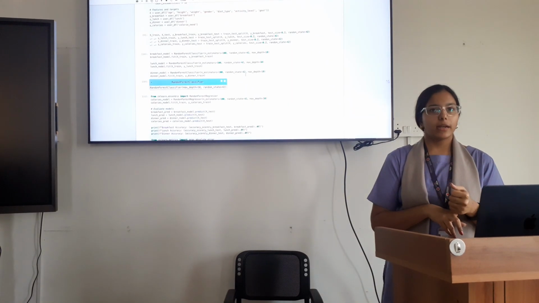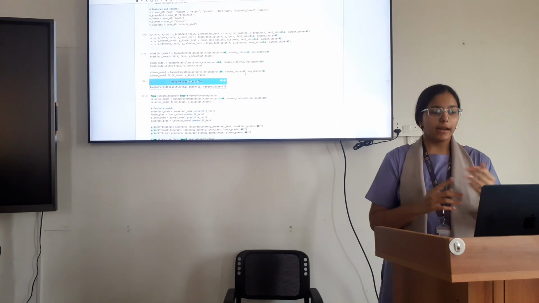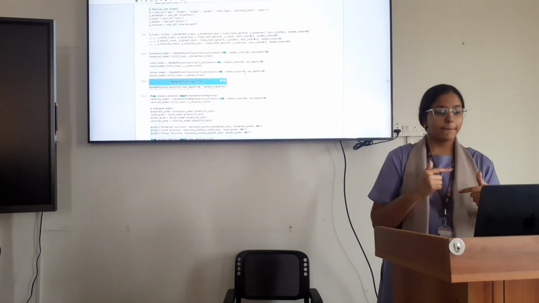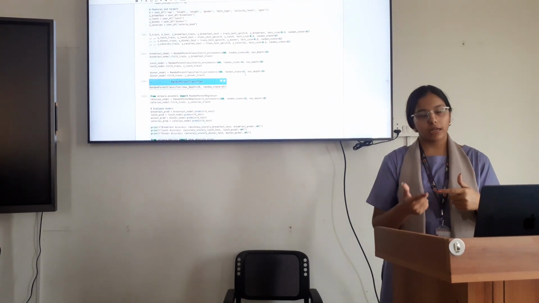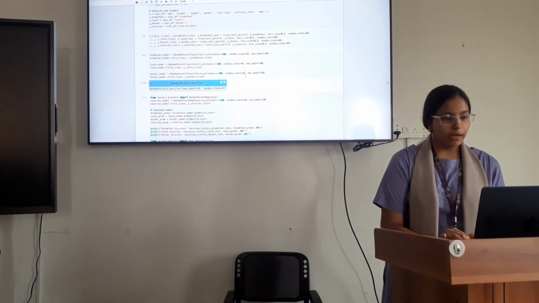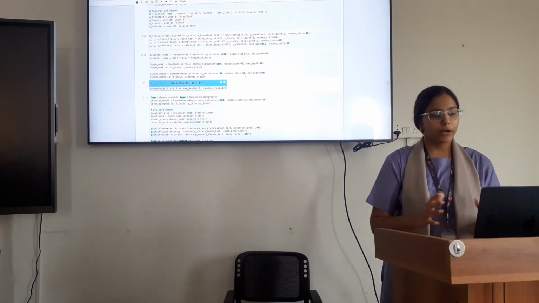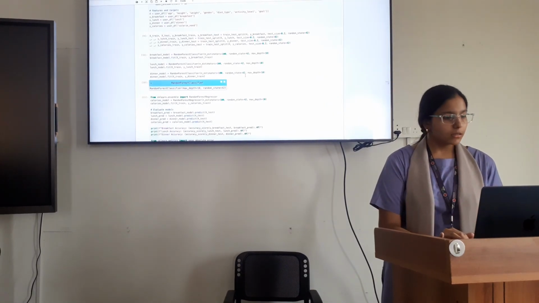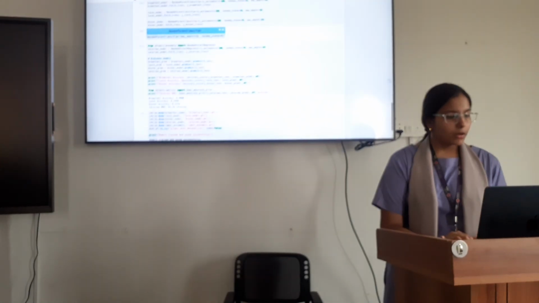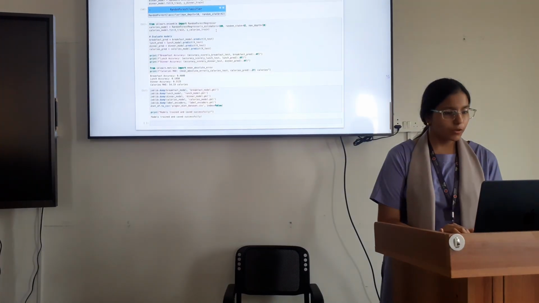Classification provides categorical outputs, and for meal prediction I am using classification. So here I have trained my model, and I am giving random state as 42 for reproducible random states.